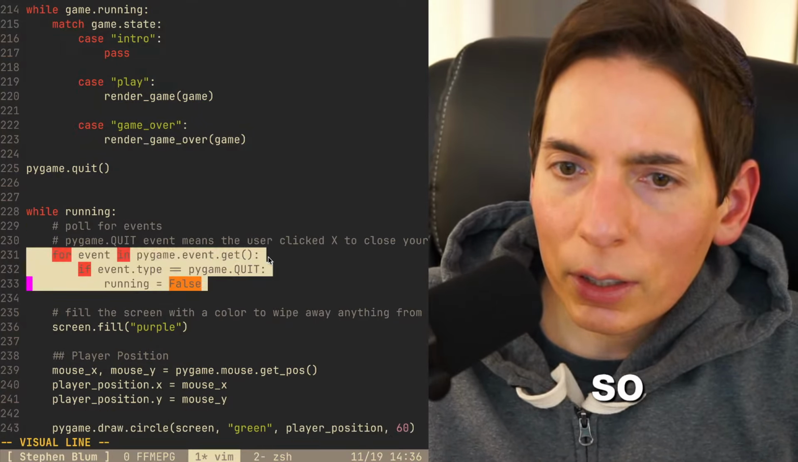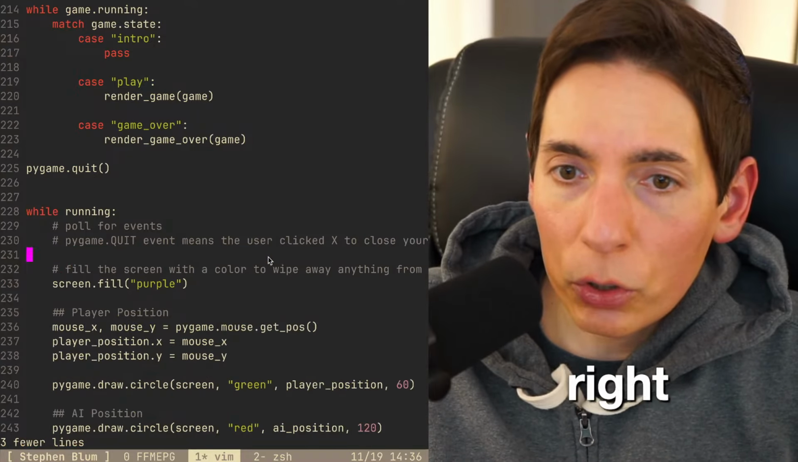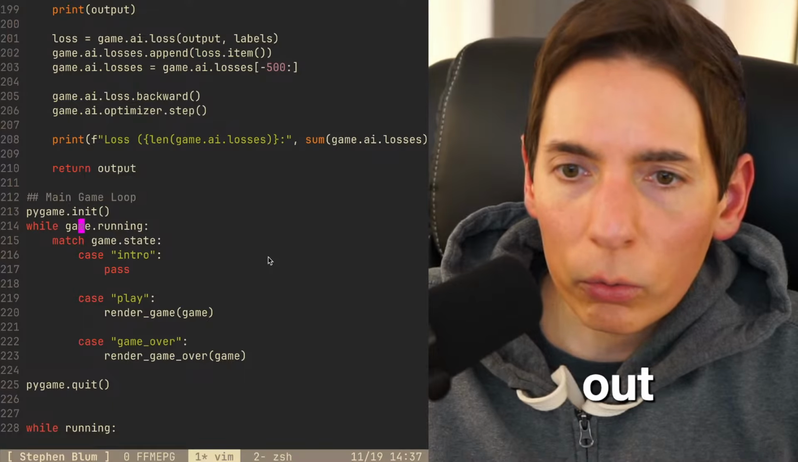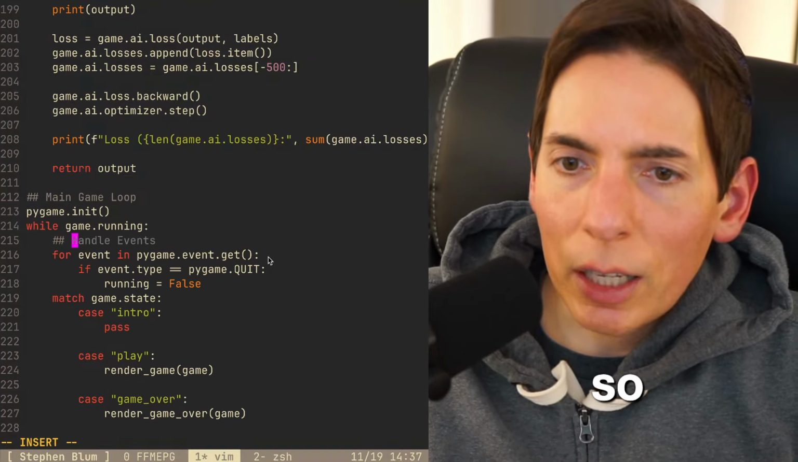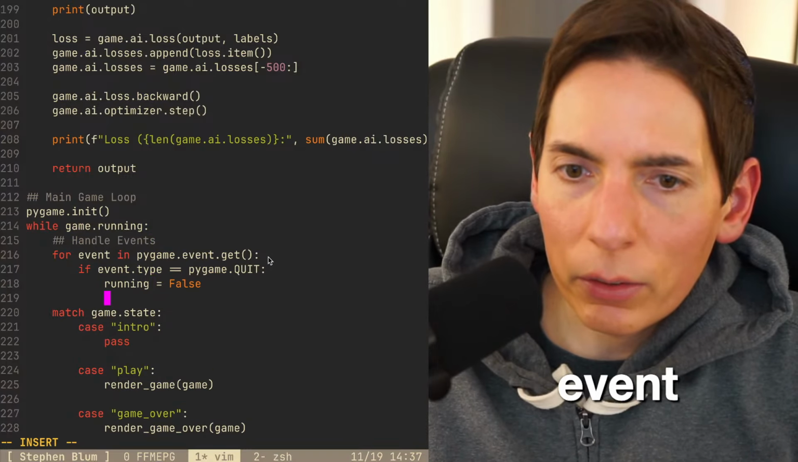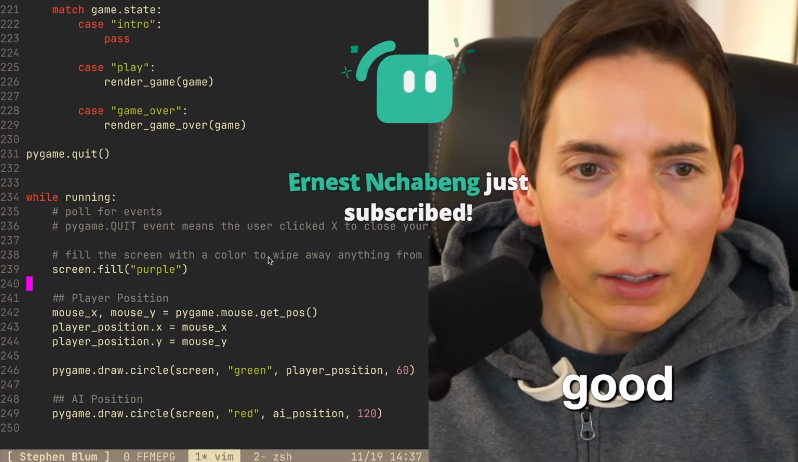Okay. So this needs to go. We do need this in the game loop. All right. So we do need to pull that out while running game loop. So, game event handling. Yeah. Handling events and then game state. Perfect. Looking good. Looking good.